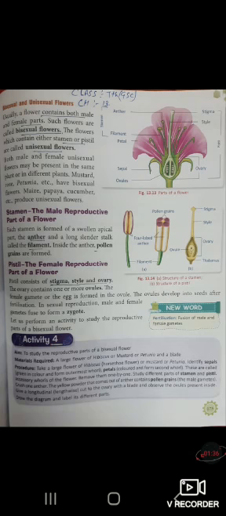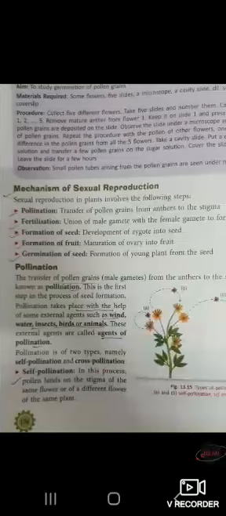So stamens are the male reproductive part of the flower. It contains anther and filament, and inside the anther pollen grains are formed. Pistil is the female reproductive part of a flower. It contains stigma, style and ovary. Ovary contains ovules. In sexual reproduction, male and female gametes fuse to form a zygote. When male and female gametes fuse, it is called fertilization.